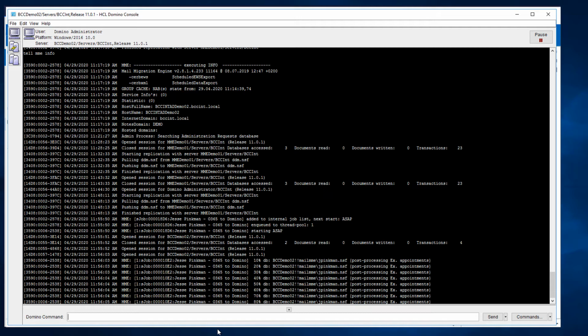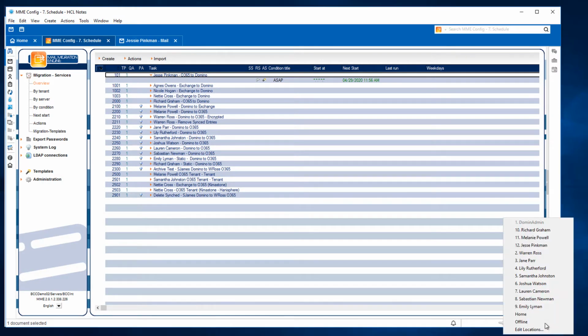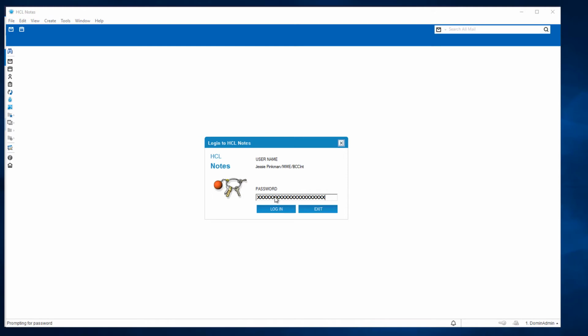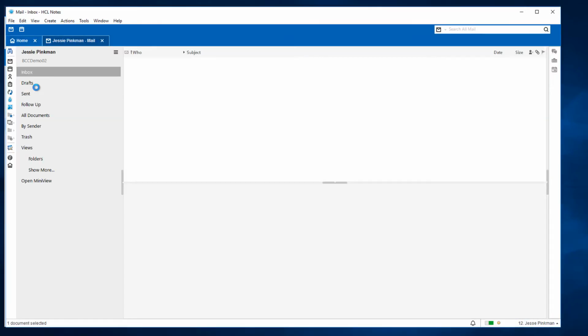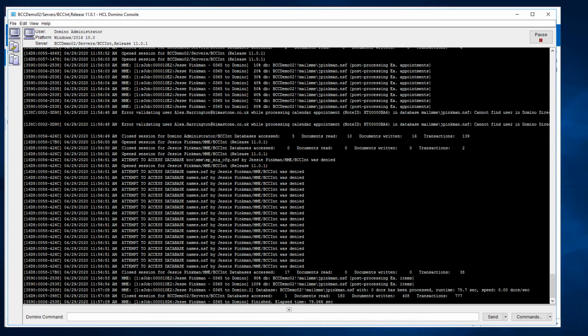Switching to the Domino console shows us that our migration job is almost complete. The task sends a report back for each 10% increment that has been completed. Now we will switch to Jessie's mailbox in Domino. As you can see, most of the mail has been migrated over. Switching back to the console, we can see that the migration has now been completed.